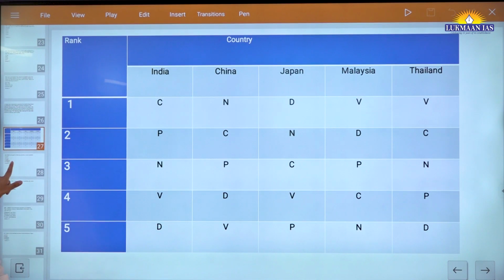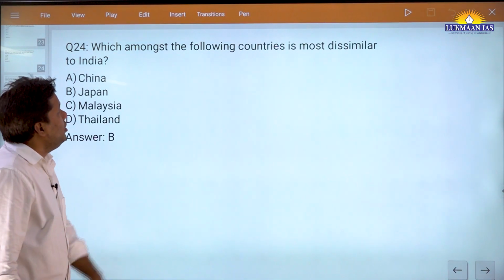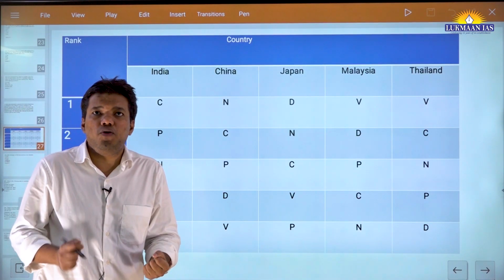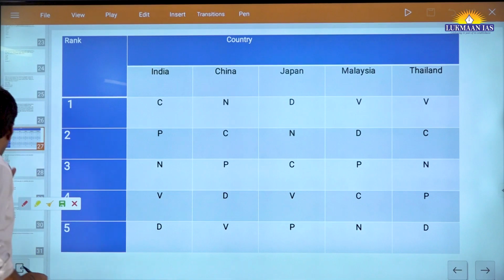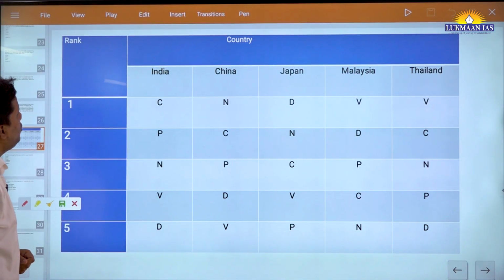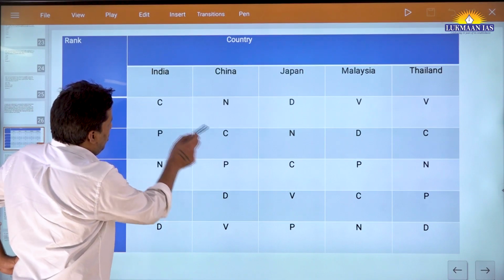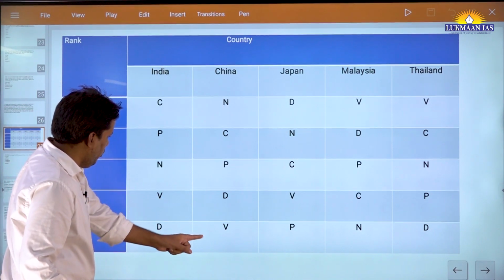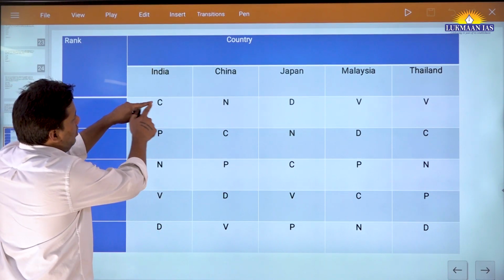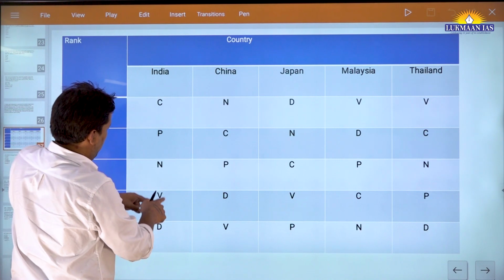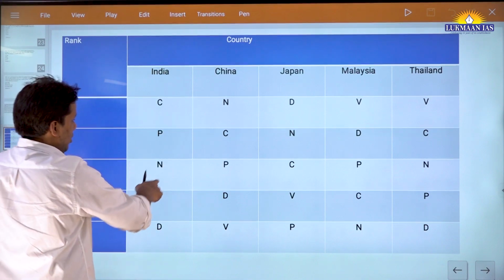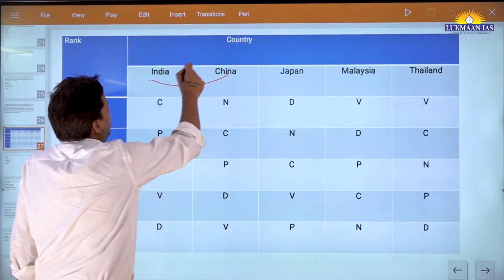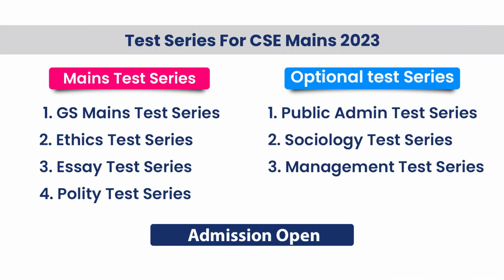Now, given these circumstances, which among the following countries is most dissimilar to India? The question is very easy, but in an examination scenario, how you are going to approach it, that is the takeaway. Let's say I have to check dissimilarity of India with China. C difference 1, fine. P difference 1, fine. N difference 2, fine. B difference 1, D difference 1. So what is the maximum difference? Except N, everywhere the difference was 1. So the maximum difference between India and China is 2, right? That is the dissimilarity level. You have to take the maximum of that function.